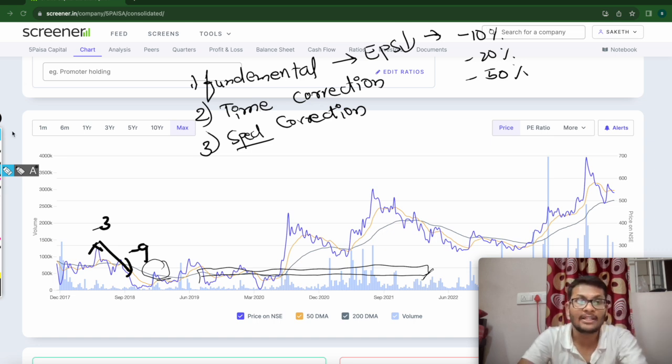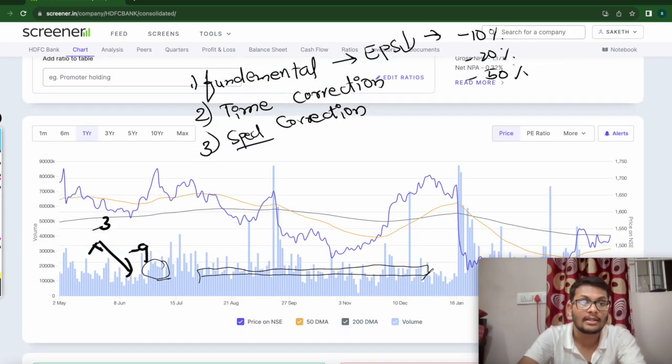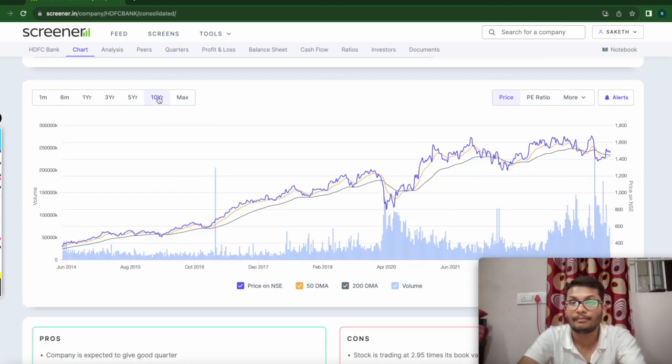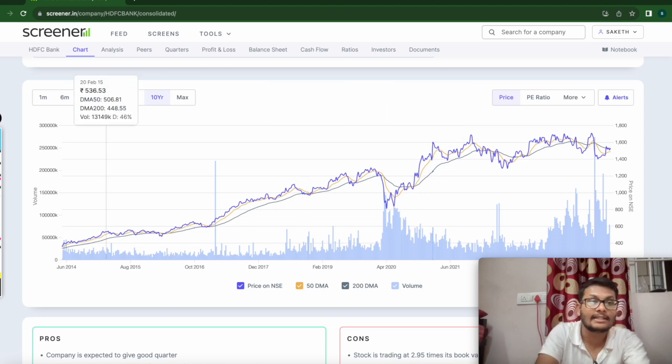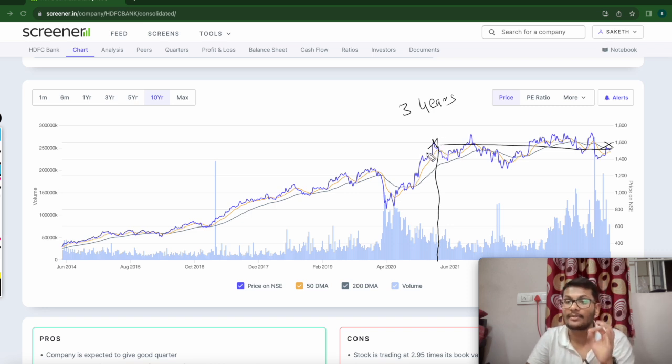For example, let me show you HDFC Bank. Let me erase all these. Here you can see there are approximately zero returns from the last 3 years, absolutely zero returns.